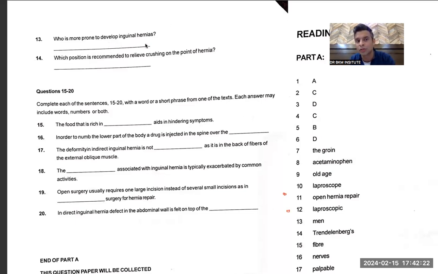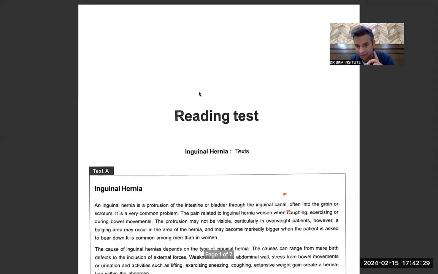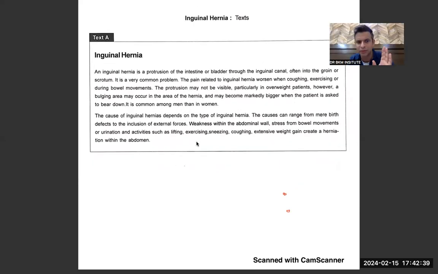Who is more prone to develop inguinal hernias? It should be in A part, I think. Who is more prone? Old age. Then it should be in B. But again, it's a difficult question. No, sir. Men, sir, is A. That's the answer. It is common among men. That is what I was trying. Yes, sir.